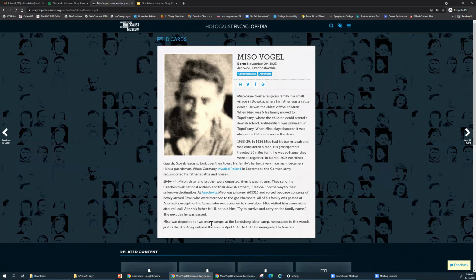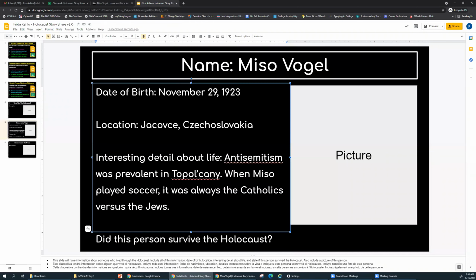if the person survived. Okay, so he was deported to two more camps. At the Landsberg labor camp, he escaped to the woods just as the U.S. Army entered the area in April 1945. In 1946, he immigrated to America. So, did he survive? Yes, he survived. And it just asks if this person survived the Holocaust.